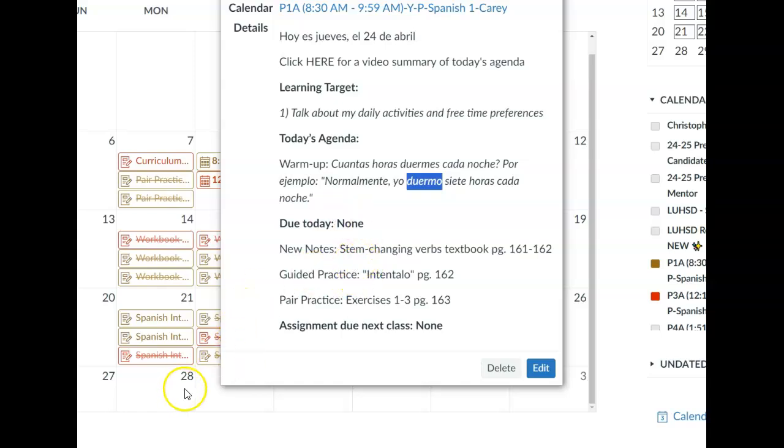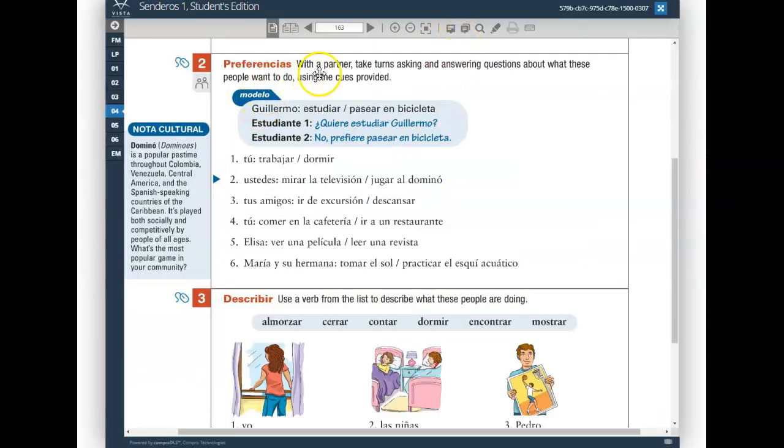All right, número 2, with a partner. Take turns asking and answering questions about what these people want to do. So you are going to conjugate the verb querer, and then the verb that's provided, you're going to conjugate the verb querer according to the subject. That's step 1. And then the verb that's provided, you're actually going to leave in the infinitive